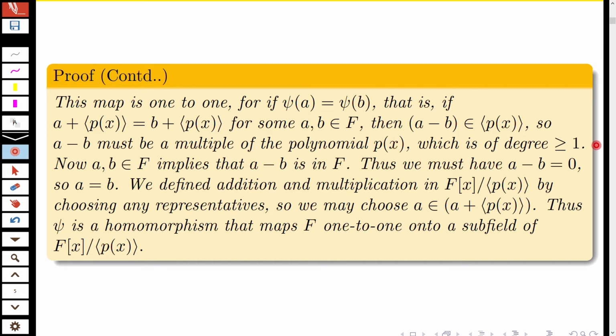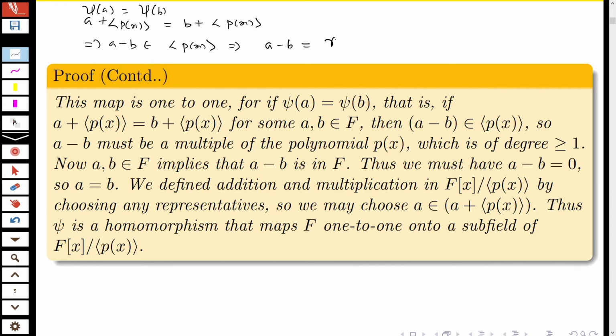So what we are getting is you have psi of a equal to psi of b. So this implies a plus ideal generated by p(x) equals b plus ideal generated by p(x). So this implies a minus b belongs to the ideal generated by p(x). So this implies a minus b is a multiple of the polynomial p(x). That is, a minus b is equal to some r(x) into p(x).